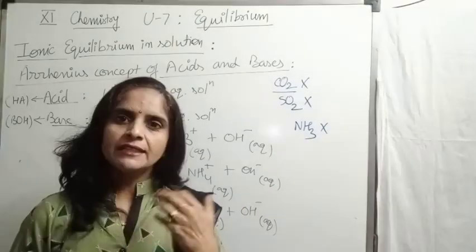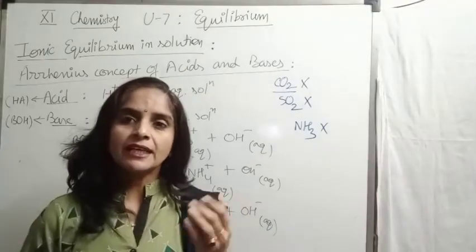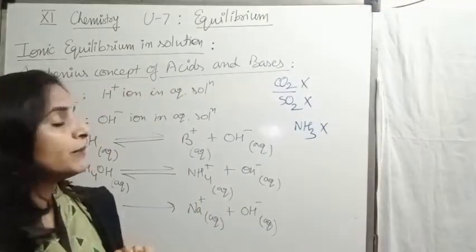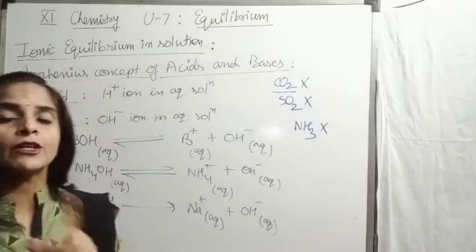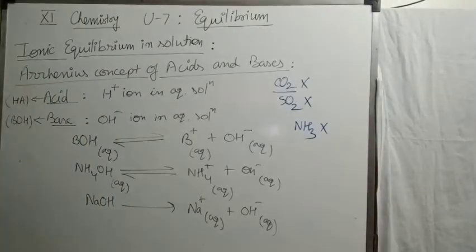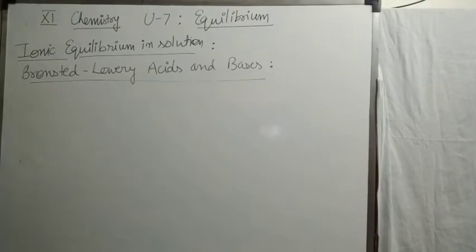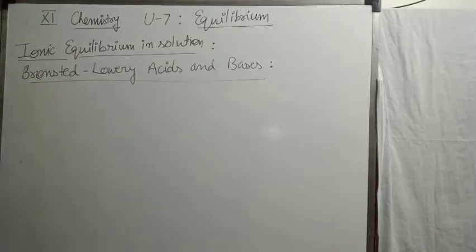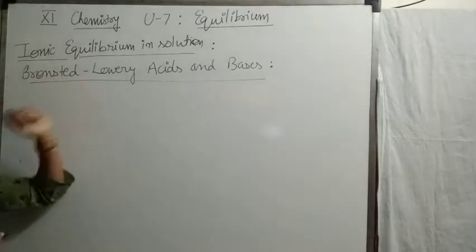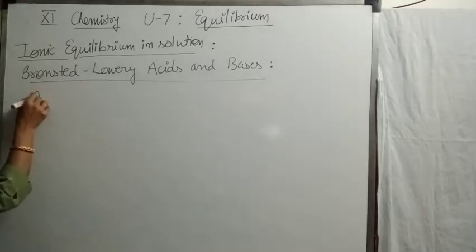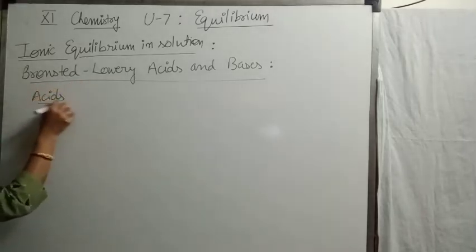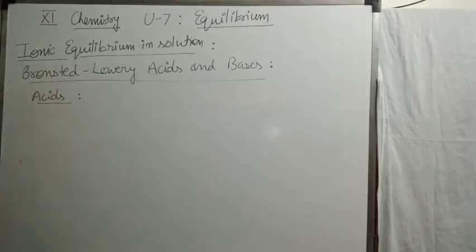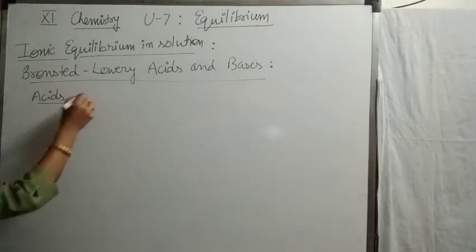To explain these, we will be taking another concept of acid and base, that is the Bronsted-Lowry concept of acidic and basic behavior. The next is Bronsted-Lowry, acid and base. Now according to Bronsted and Lowry, acids are substances which donate a proton.